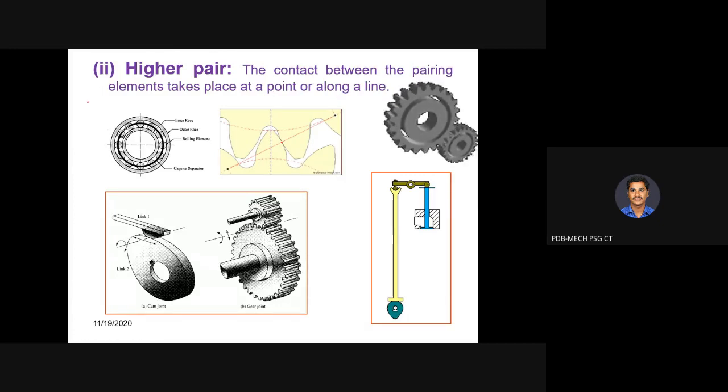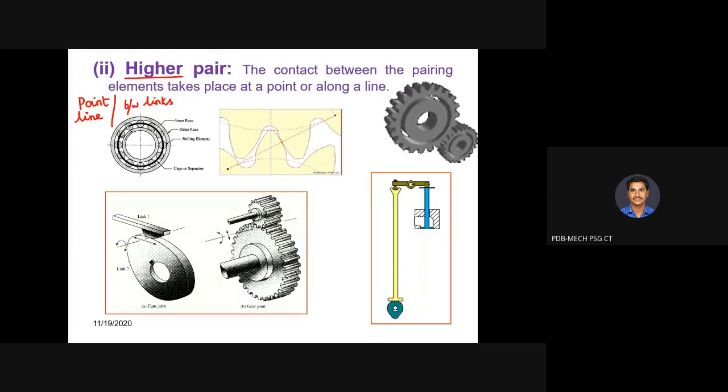So wherever we have point contact or line contact between the links, we have a higher pair, because the intensity of stress acts at a particular point, so it will be more. Previously, it was distributed over the entire surface, whereas here a particular point takes the load. So the intensity of stress is going to be high, and hence we call it a higher pair.